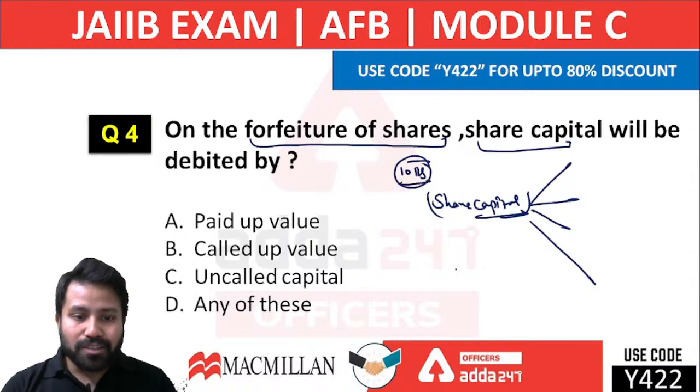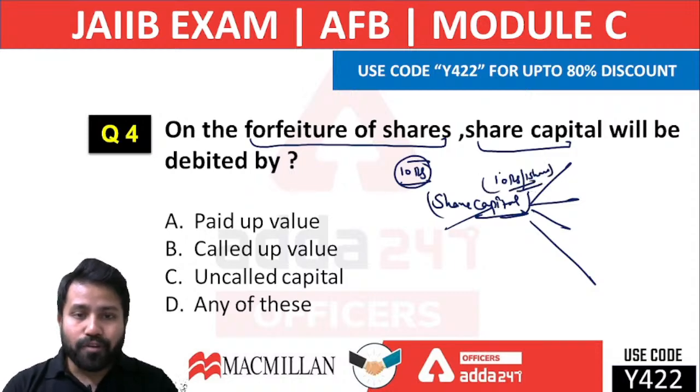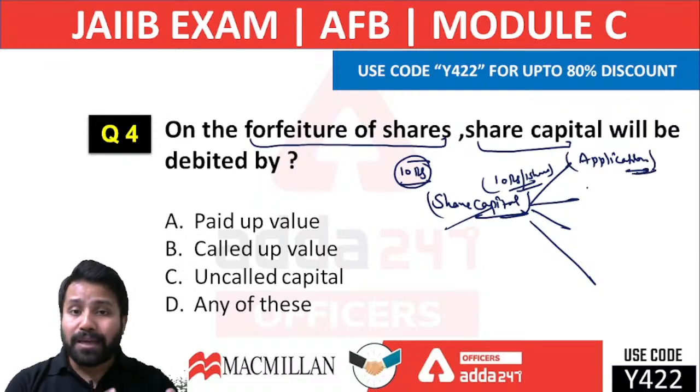When we talk about share capital, the company wants to receive 10 rupees per share from every shareholder, or from every member of the public, because there is also an application step included, the application process. We can also call it application share capital or application money, right?